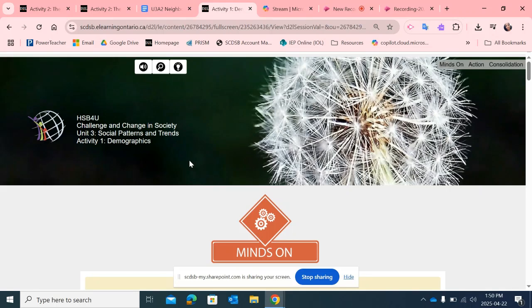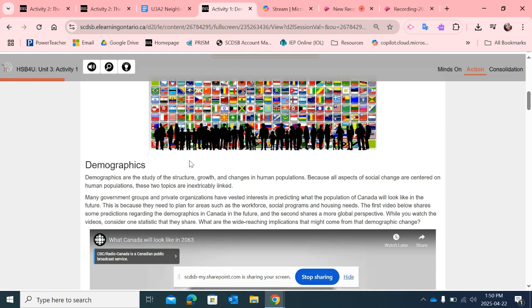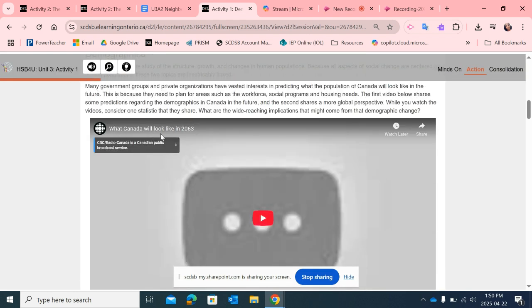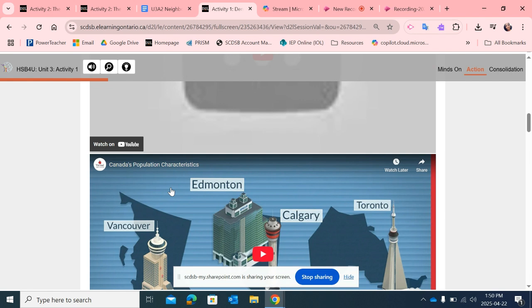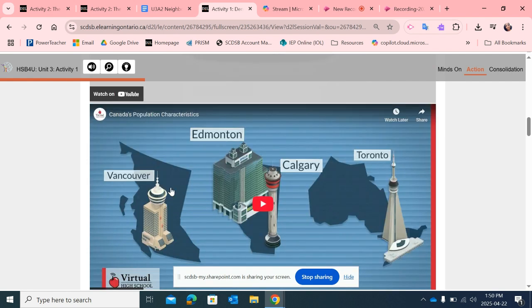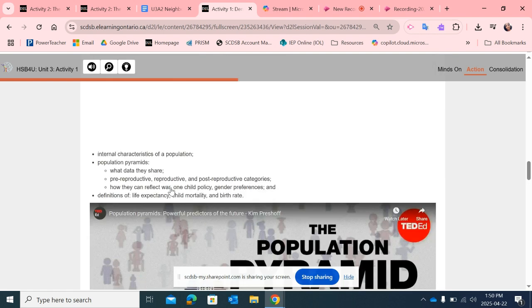We have moved into Unit 3, looking at social patterns and trends. And one of the cool things we're going to be looking at this week, there are 2 lessons open, and this one is on demographics. So have a look, read through the content, what Canada will look like in 2063, looking at population trends in Canada and what that means and where we're mostly situated. Have a look there. Watch this video.